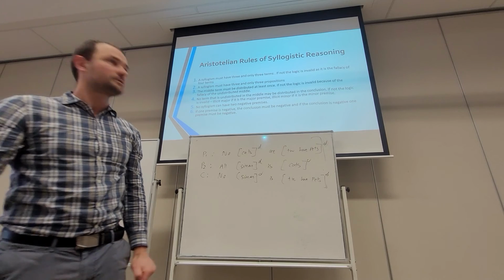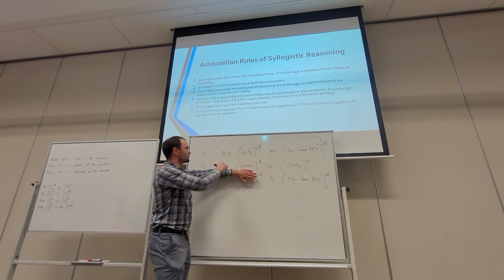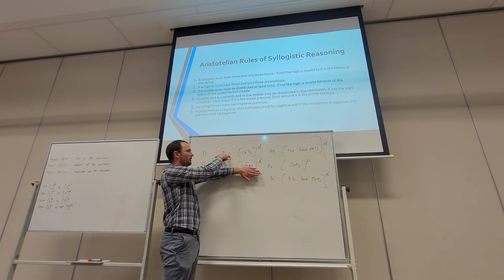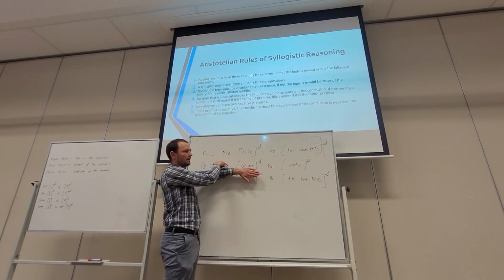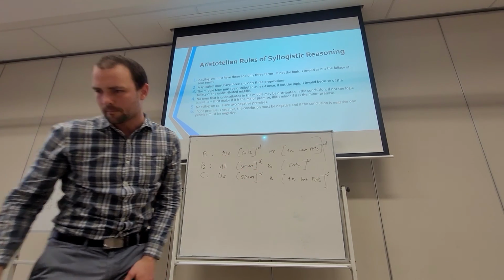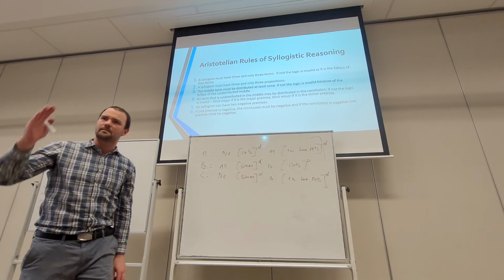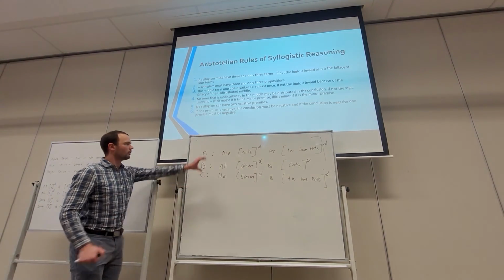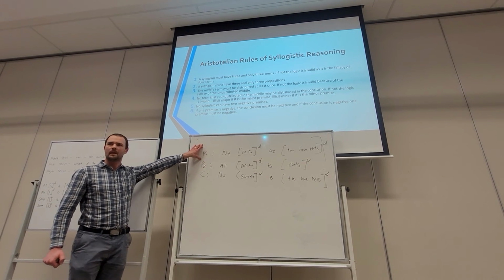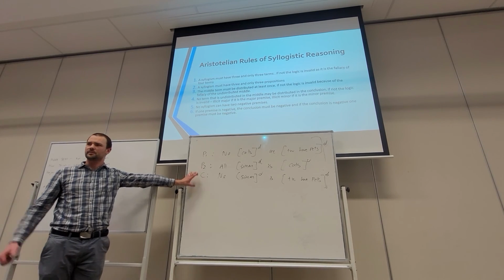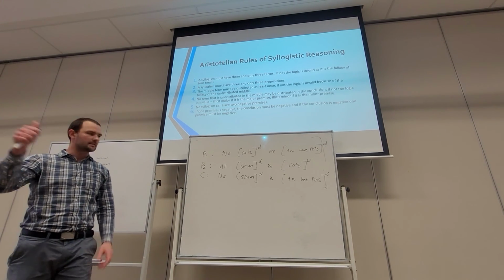Fifth rule, can't have 2 negative premises. Okay, 2 negative premises would be if the first 2 were of the form E. So this is an E, this is an A. So this one's a negative premise, this is an affirmative, it's positive. So that's fine. And then if one premise is negative, the conclusion must be negative. Well, let's look at that. We have a negative premise and a negative conclusion. So we've satisfied all 6 rules of a syllogism. This is valid, okay? It satisfies all of them.